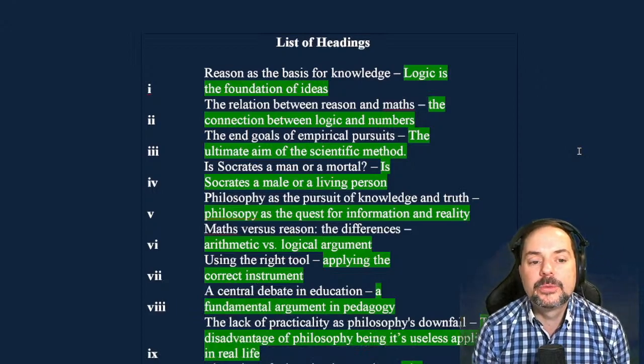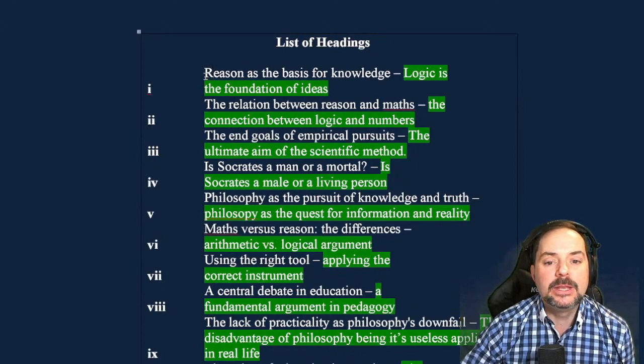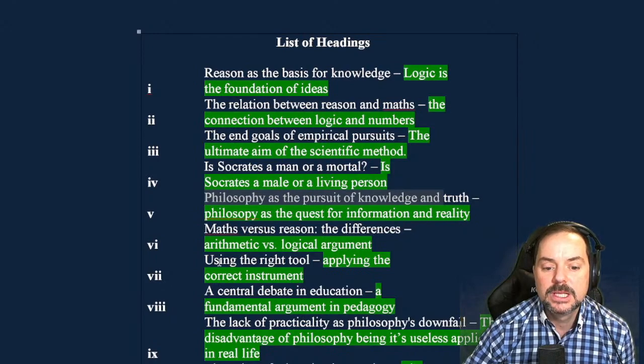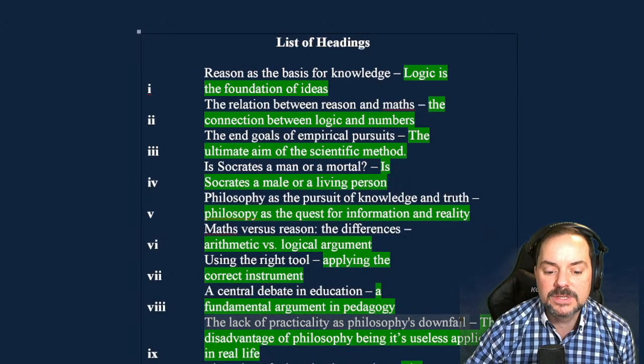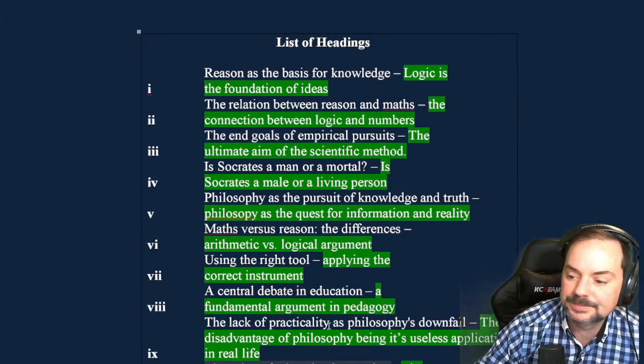So what would be the right heading for this paragraph? Would it be reasons as the basis of knowledge, the relation between reason and math, the end goals of empirical pursuits, is Socrates man or immortal, philosophy as the pursuit of knowledge and truth, math versus reason, using the right tool, a central debate in education, the lack of practicality as philosophy's downfall, the value of education and practice. Which one would it be?